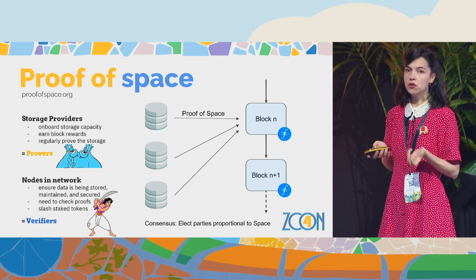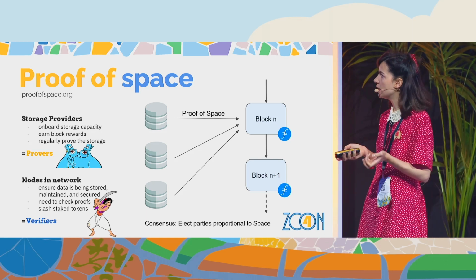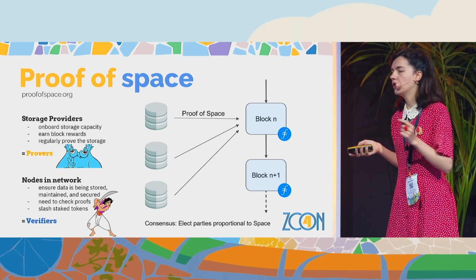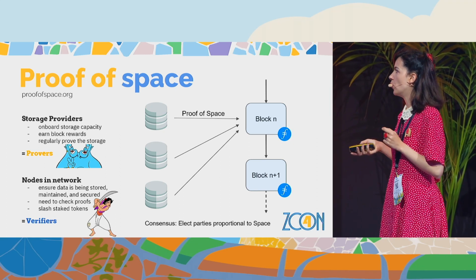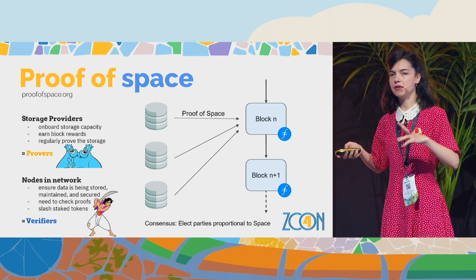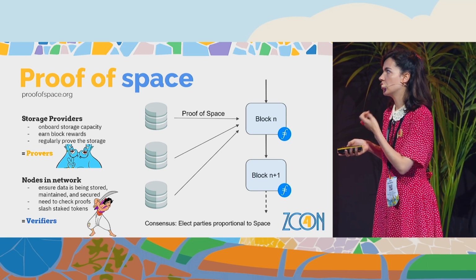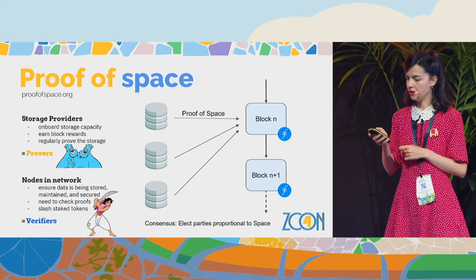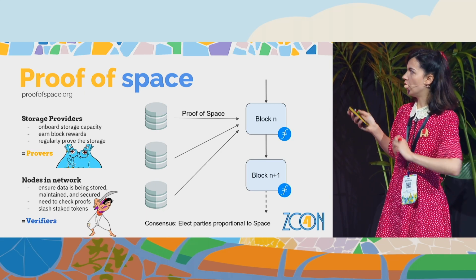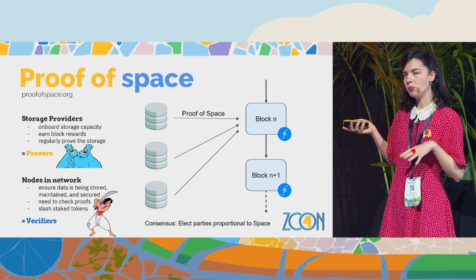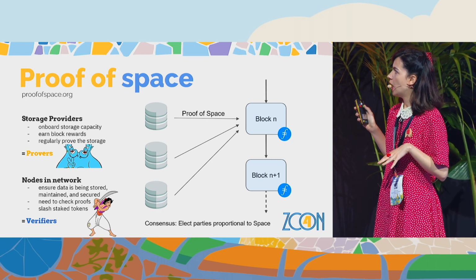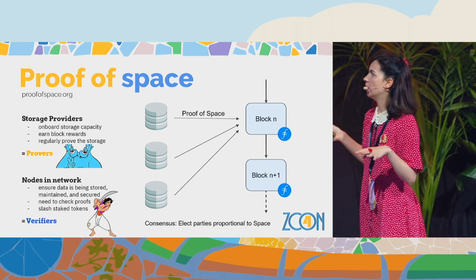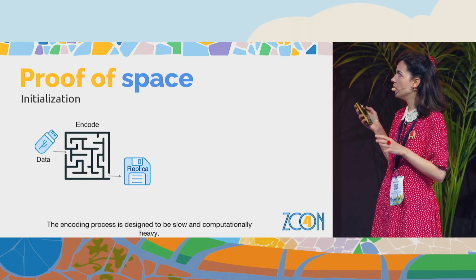And then there are nodes in the network that should verify that these provers are honest and they are really providing space to the network. So these will be called verifiers, and they ensure that the data is stored and maintained, so we can elect the parties proportional to the space they claim to have in the network, and they will slash the staked tokens of the parties who misbehave in this network. So these are the two entities in such a peer-to-peer distributed network of storage. And let's see how we realize this proof of space, which is very important in order to guarantee that the network is functioning normally.